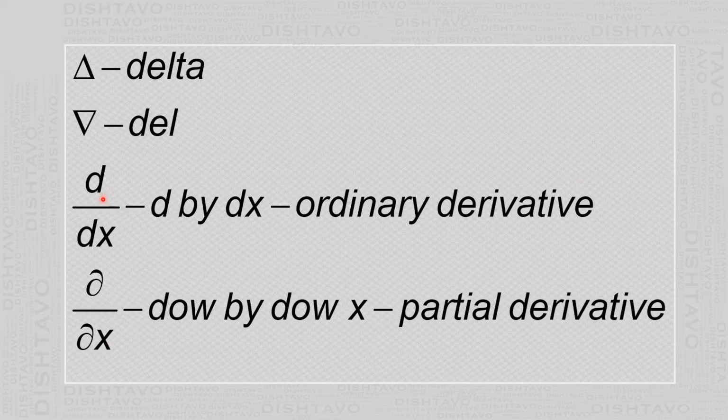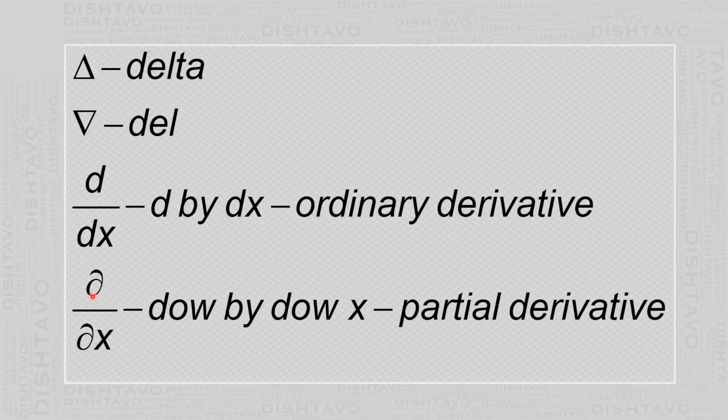It can be d by dy or d by dz. When we say ordinary derivative, you differentiate with respect to x, y, z, or if time is there, that is a variable. Another type of derivative is the partial derivative, and it is represented as dou by dou x.